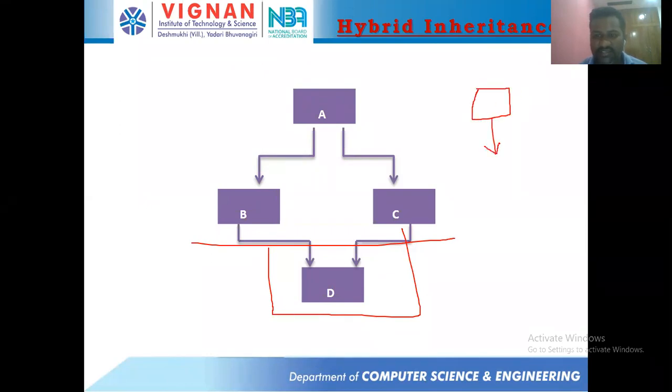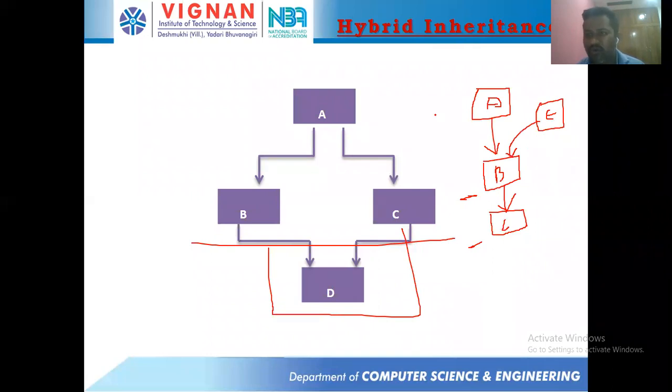Suppose we are taking a class like this. So this is multi-level inheritance, right? Up to this you can consider it as single inheritance, and from here to here you can consider it as single inheritance. But suppose this is class A, this is class B, and this is class C, and there is a class E from which B was derived. Then Java is not going to support it, because B is going to be derived from A and E, and from B, C is going to be derived.